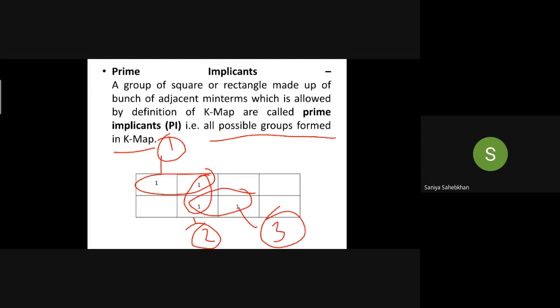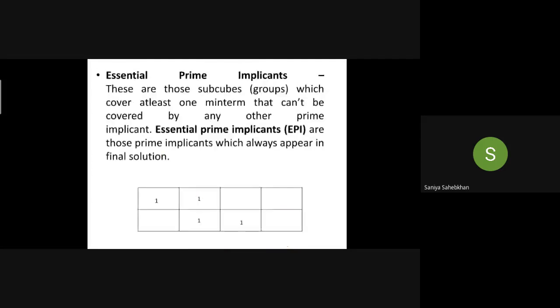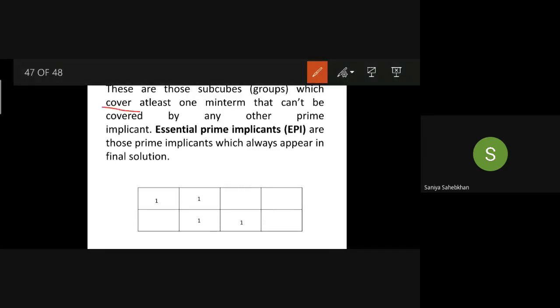Now, next is, what is an essential prime implicant? Essential prime implicants are those subgroups or groups which cover at least one min term that cannot be covered by any other prime implicant.